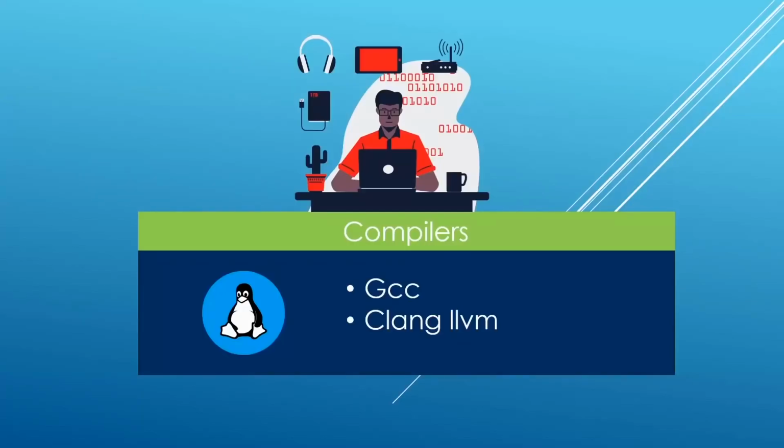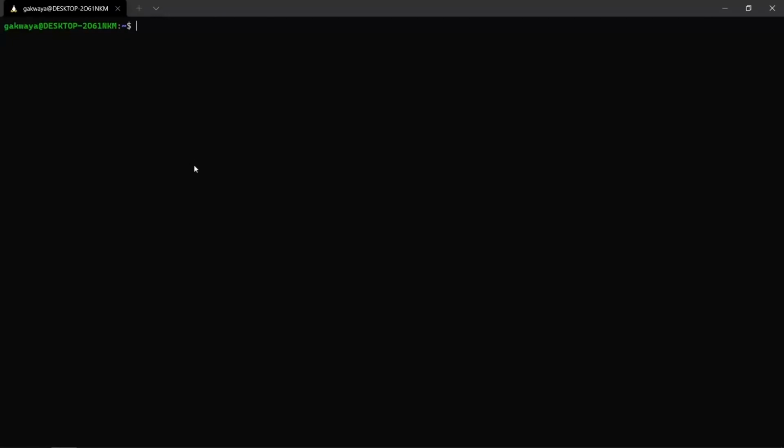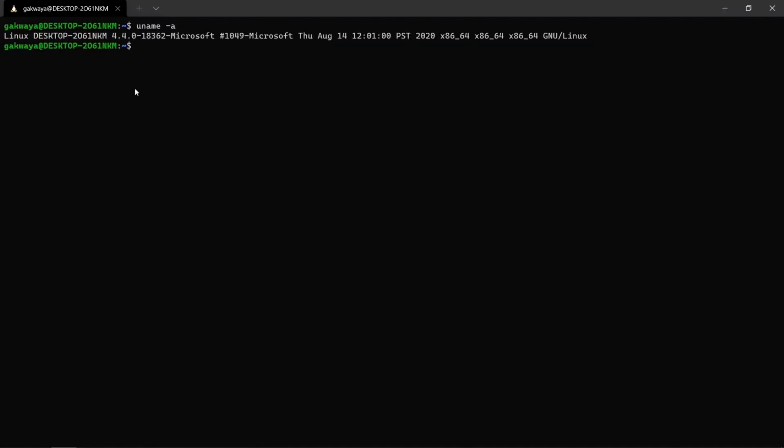In this lecture, we're going to see how to install C++ compilers on Linux. We are going to be working on an Ubuntu 20.04 system, and we will install a new version of GCC and the latest version I can get my hands on for Clang LLVM. So let's do this. Okay, so here I am on my Linux box. This is Ubuntu 20.04. If I do uname -a, we're going to see the information on this. And you will have to adapt this for whatever Linux distribution you are on.